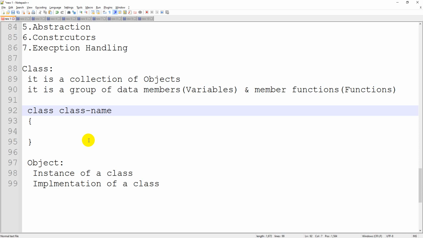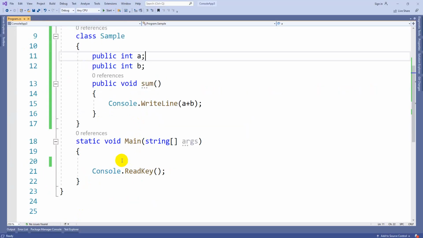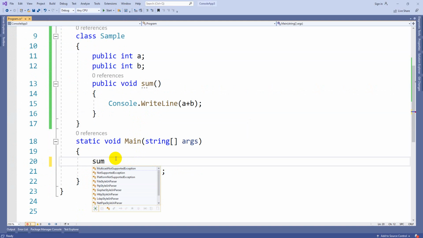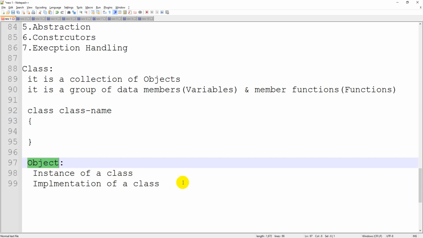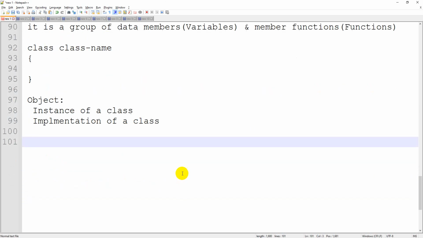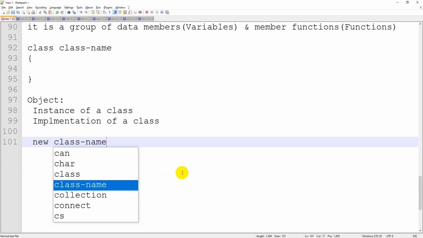So as I said, an object is an instance of a class, or you can also call it an implementation of the class. Now in case I want to call the sum method, I cannot call it directly. If I write sum, the system will give an error, where is the sum method? That is the reason you have to implement it. That means you need to create an object for that. So how to create an object? You can create it by using the new keyword, new class name.